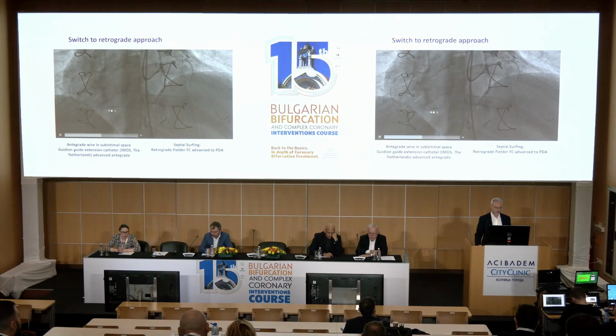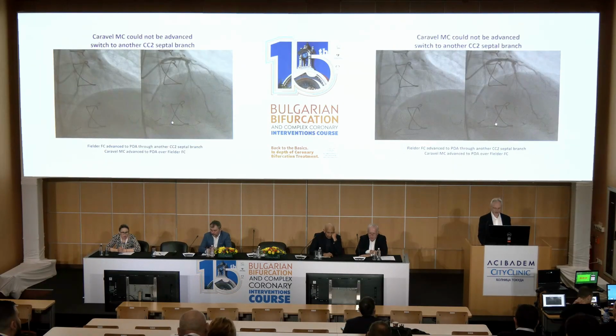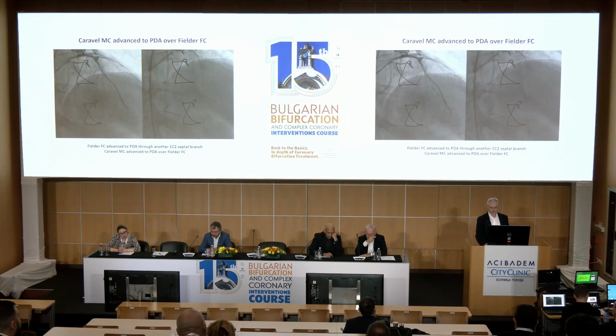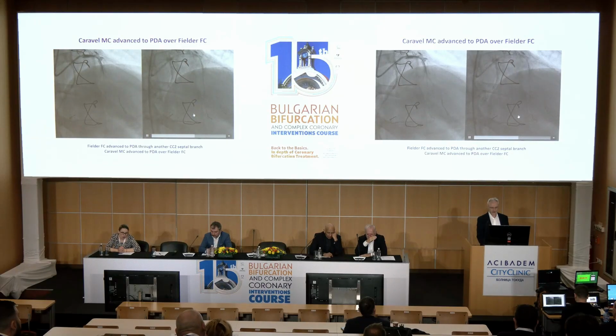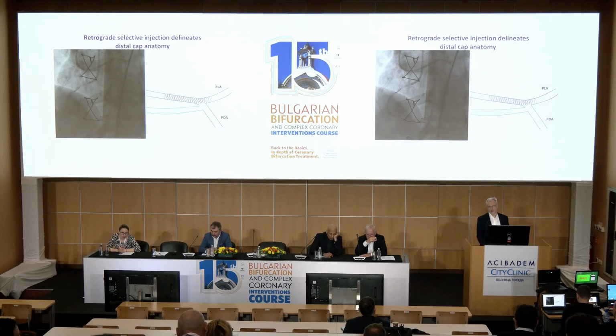There was a wire that went subintimal, and then it was actually decoiled, and it remained at this level. And what happened there is that you have to take the retrograde. Here again, two branches have to be crossed because the microcatheters were not following. Here you see that we get retrograde access to the PDA, and I told you that when you have a bifurcation lesion, you have more retrograde access, and if you see these details, it's not only to puncture the bifurcation, but when you have a stent, it's how you puncture it.